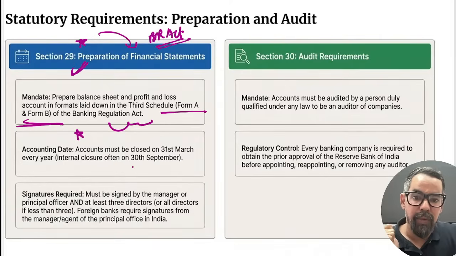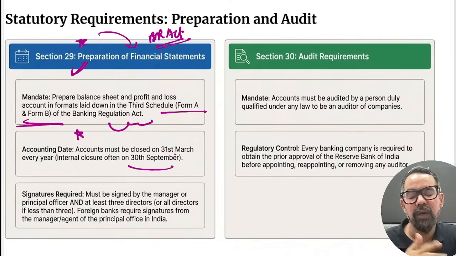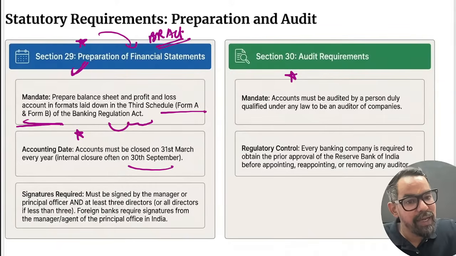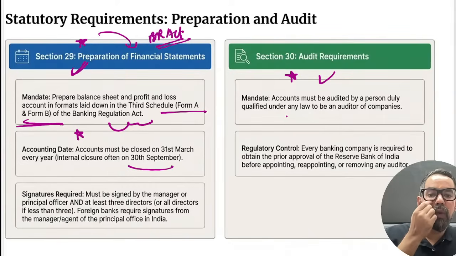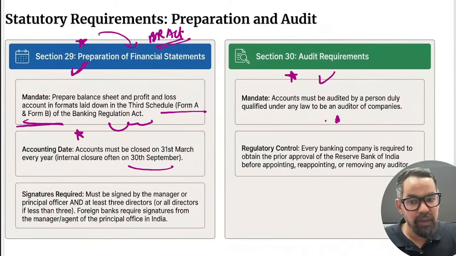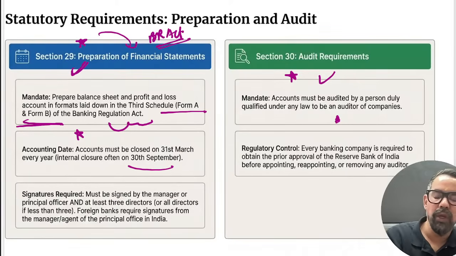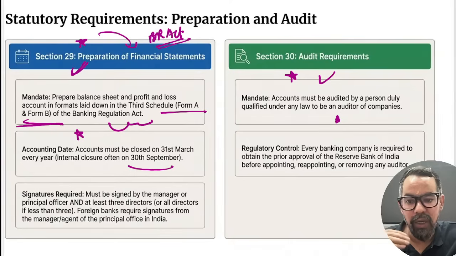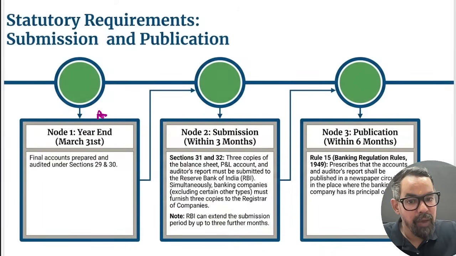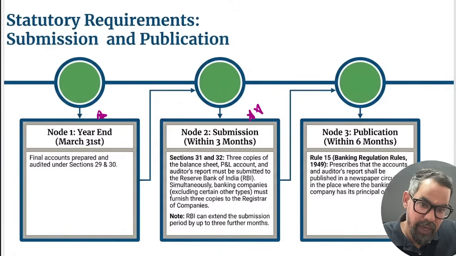So the accounting year is 1st April to 31st March. Earlier it was a December or September time. Now we do not follow that one. Accounting Standard 30, on which you have to conduct the audit. Okay, so audits, yesterday also, section unit 12, which is all about audit and inspections. Then when it comes to the other areas, year April to March. Submission, this also gets asked many times.